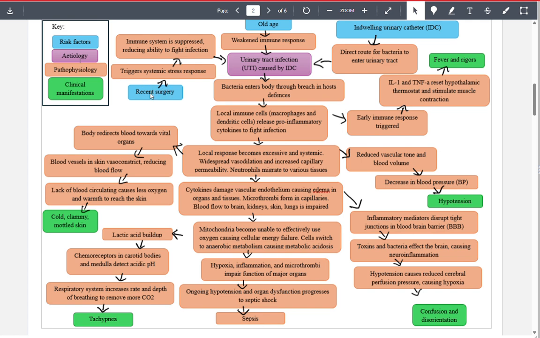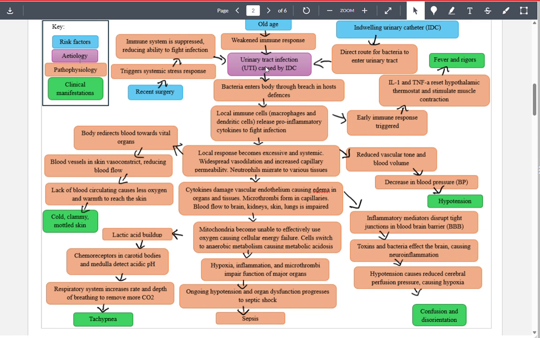Have they attempted correctly? So we've got the surgery triggering the stress response, immune suppression. Yep, I'm okay with that. Old age, weakened immune system. Maybe just flesh that out a little bit more. So maybe not quite full marks, but they've done pretty well there. And the urinary tract, the catheter, direct route for the bacteria straight into the etiology. So that's good. So they've done pretty well there.